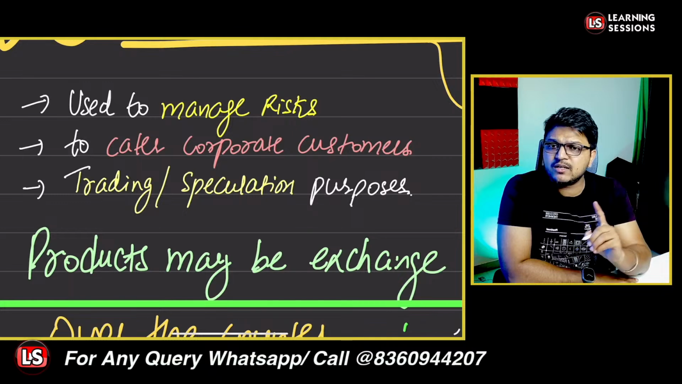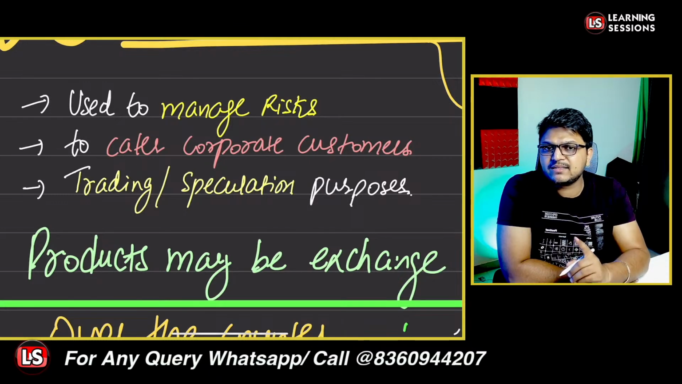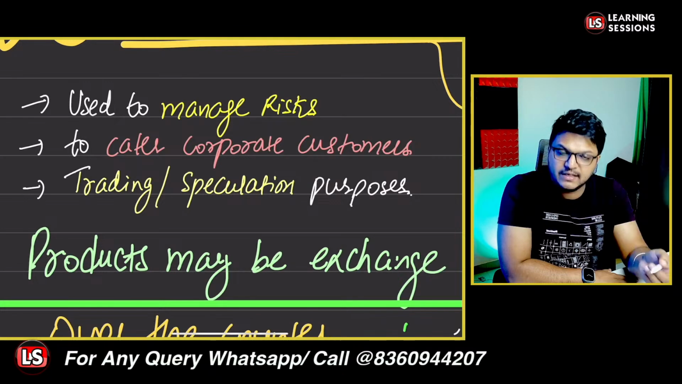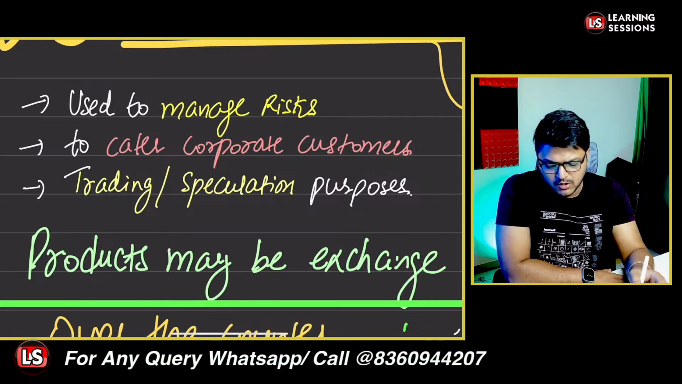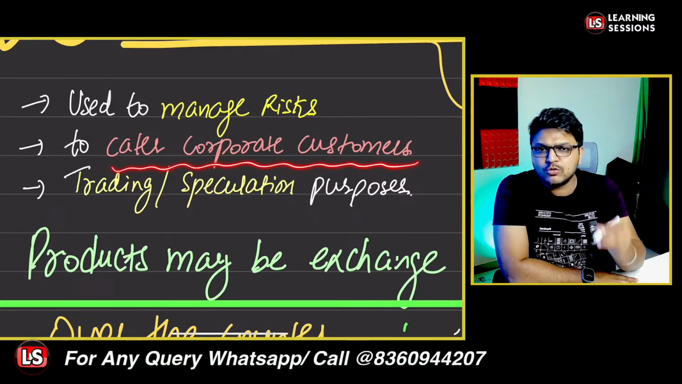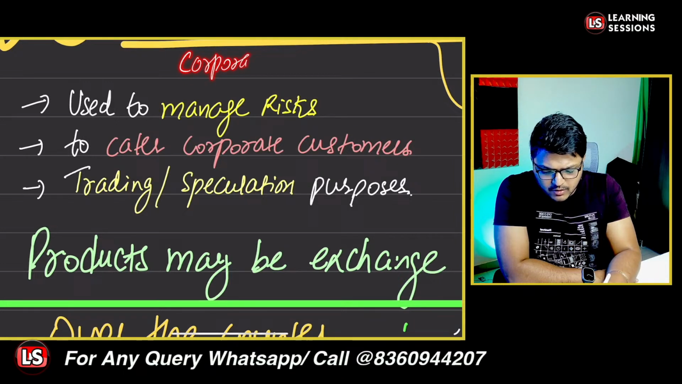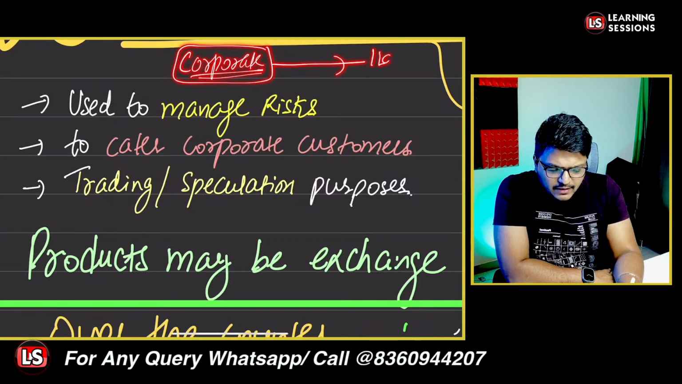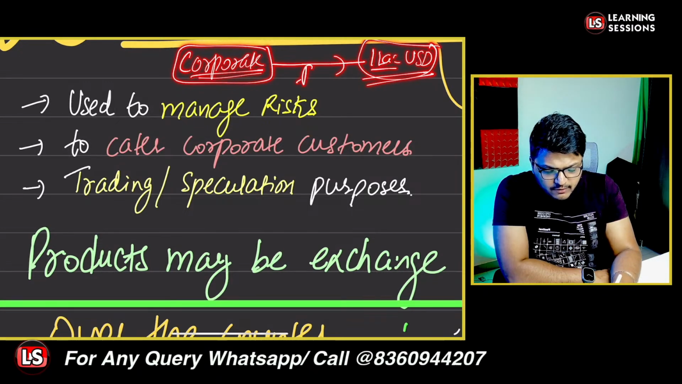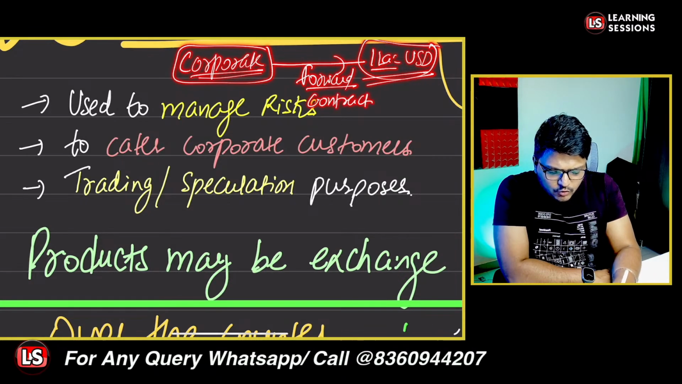The second thing the treasury can use derivatives for: let's say a corporate customer wants to enter into some transaction, and we want to cater to corporate customers. For that purpose also we can enter into a derivative transaction. Let's say the corporate wants to purchase a forward contract, for example purchasing 1 lakh USD after a 1 month period. It will be a forward contract entered into by the bank.